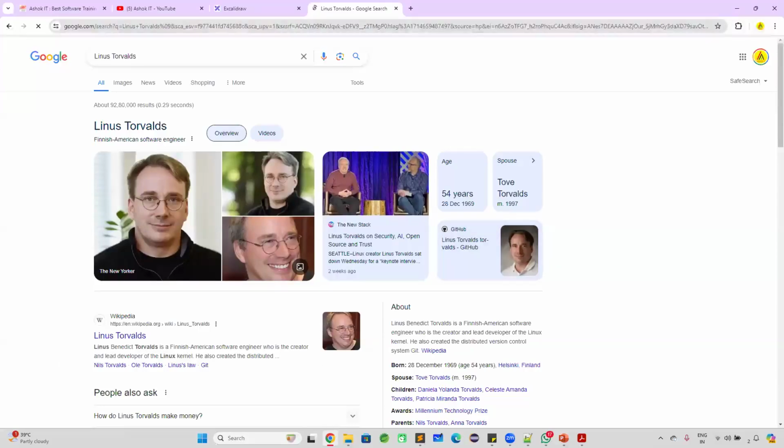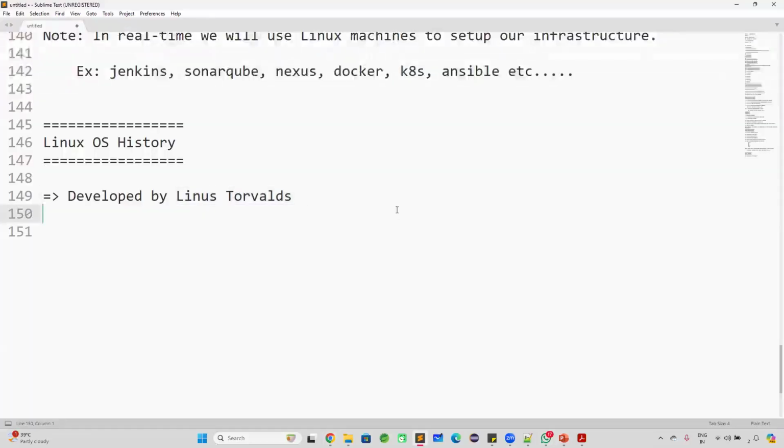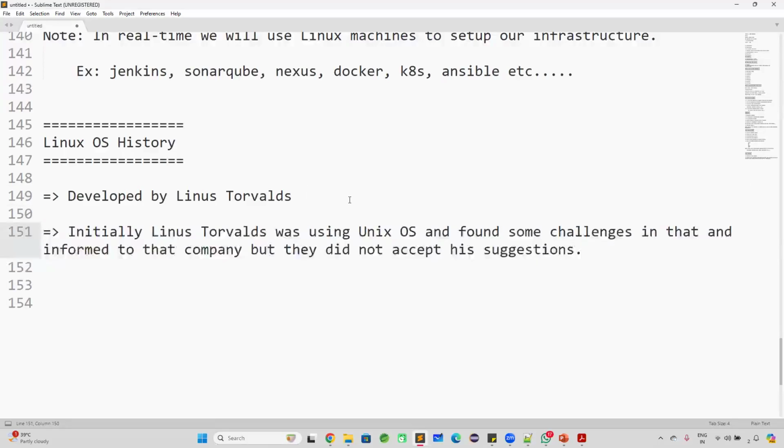Sir, why did Linus Torvalds develop this Linux operating system? Why did he develop his own operating system? Okay, what happened is, guys, before Linux, there was another operating system called the Unix operating system. Initially, Linus Torvalds was using Unix OS, and in that Unix OS he found some challenges and he told the Unix company to modify the Unix operating system.